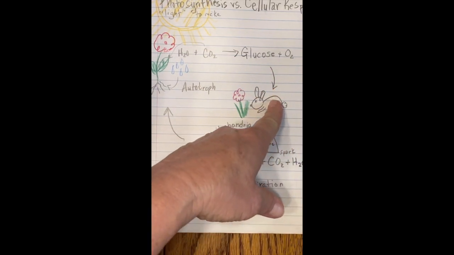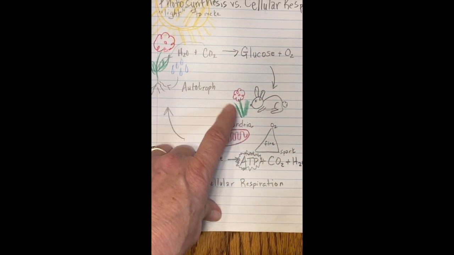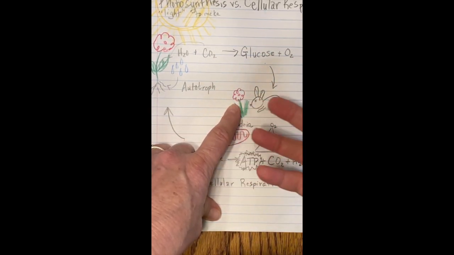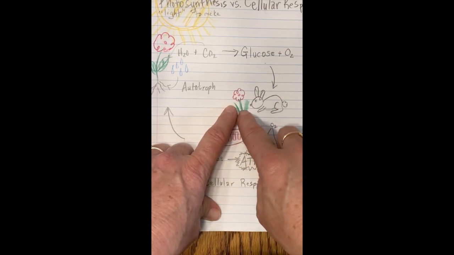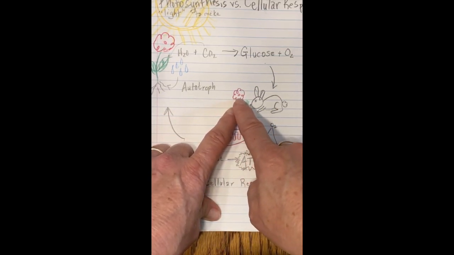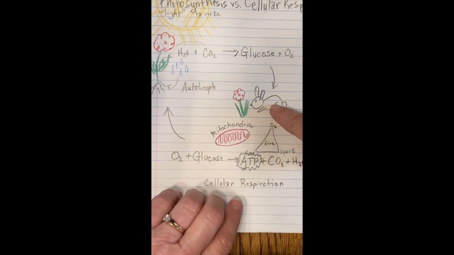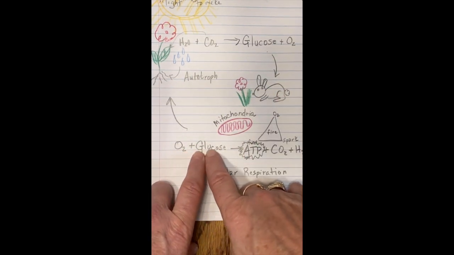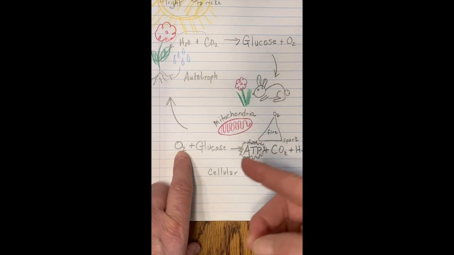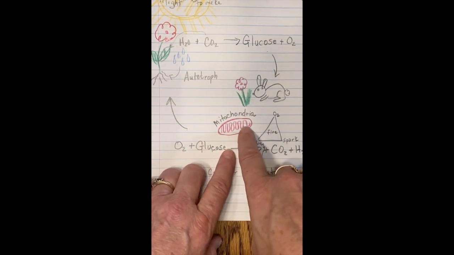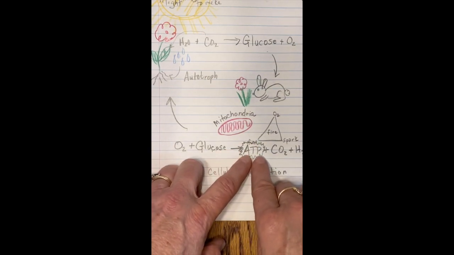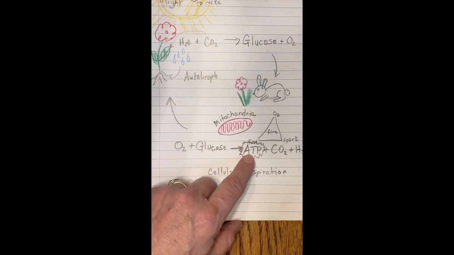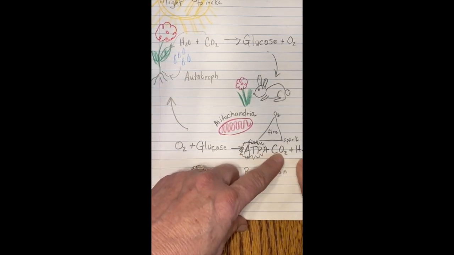So when people or animals eat any kind of plant matter, they're getting the glucose out of that plant. We also get vitamins and things too, but we mainly are getting the energy that was stored in this plant. So what happens in our body, or any organism that consumes that glucose: the glucose is taken into the body and we breathe in oxygen, and our mitochondria take this and break it down by burning this glucose into ATP and carbon dioxide and water.